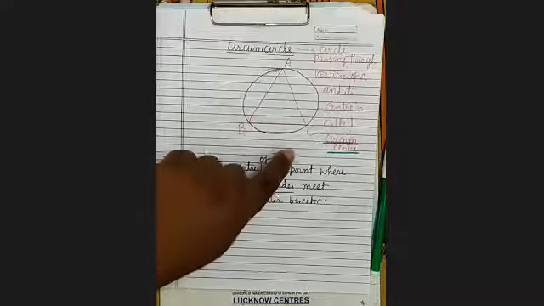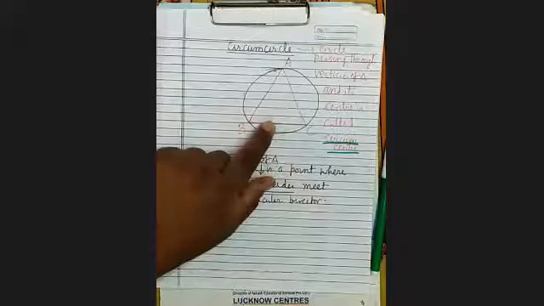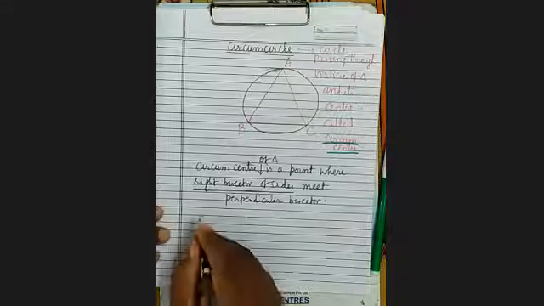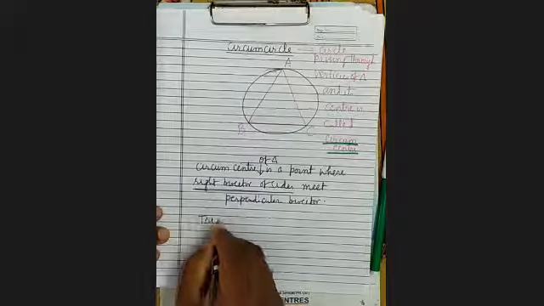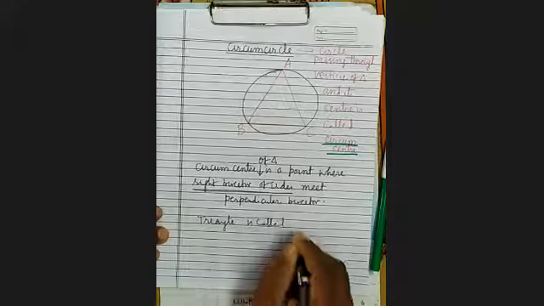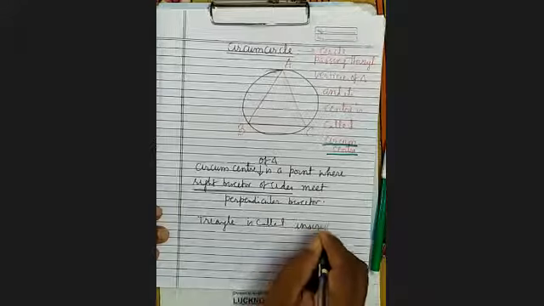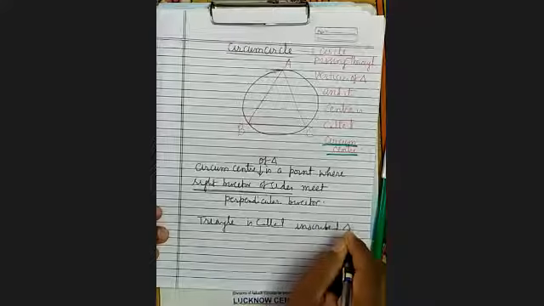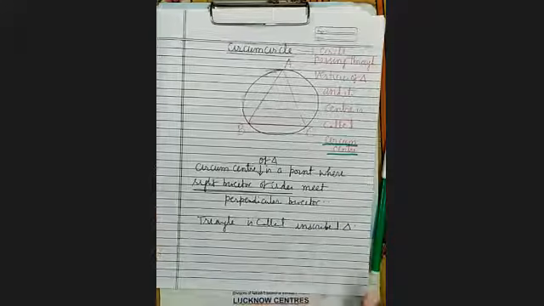Now here we call the triangle the inscribed triangle. Triangle is called the inscribed triangle.